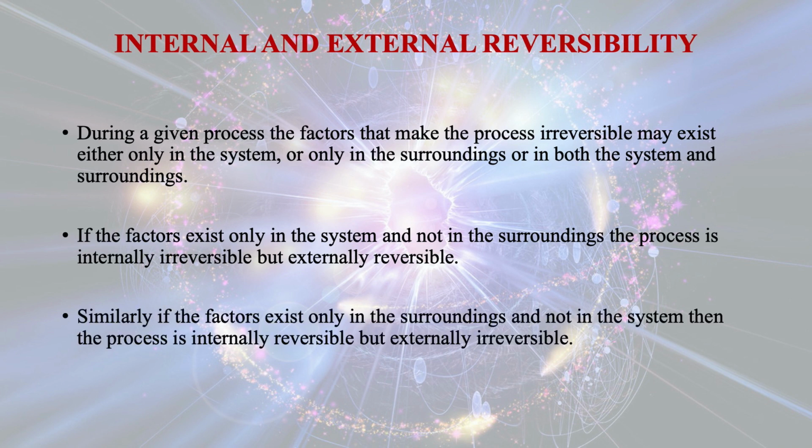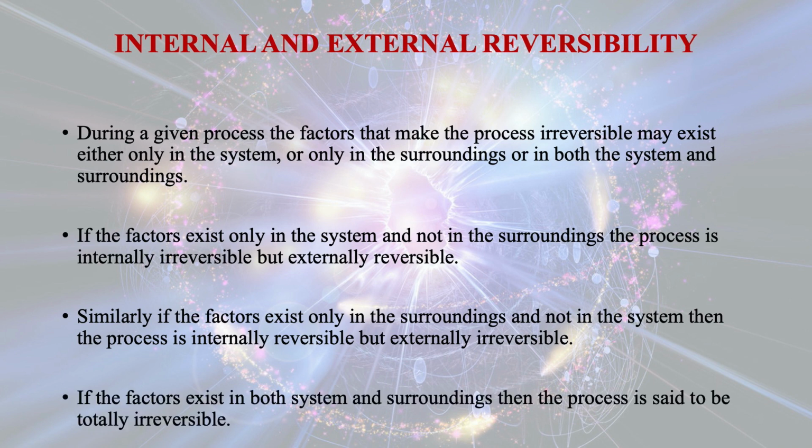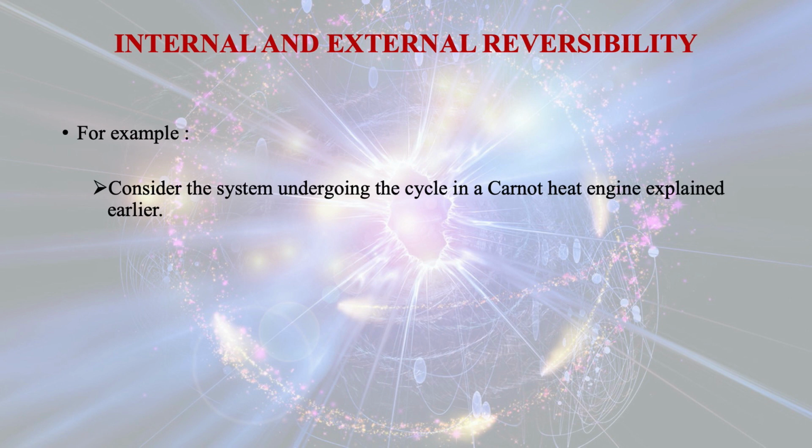Similarly, if the factors exist only in the surroundings and not in the system, then the process is internally reversible but externally irreversible. If the factors exist in both system and surroundings, then the process is said to be totally irreversible.